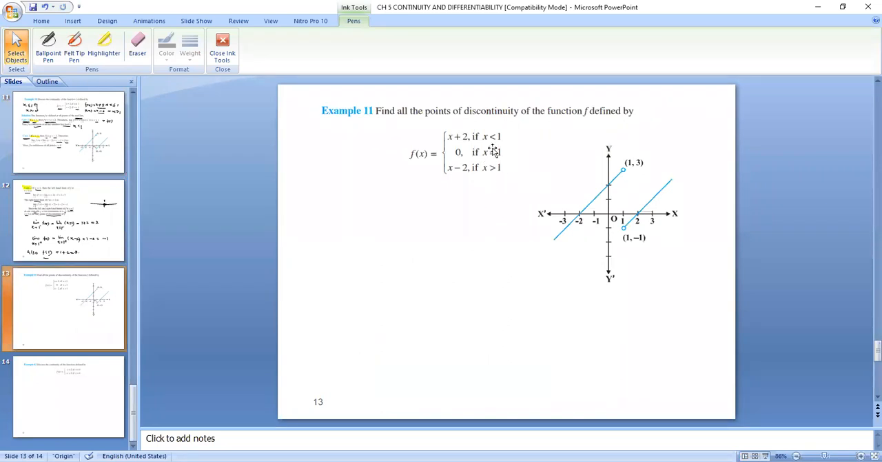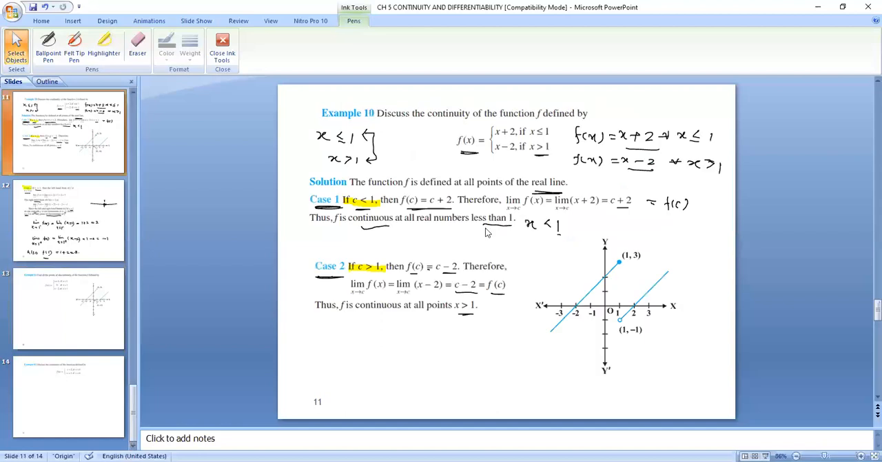Now solve this question. Right now you solve this question and tell me what is the answer. Discuss all the points of discontinuity of function f defined by. Same way you will be solving for c less than 1, for c greater than 1, and case 3 when x will be equal to 1. So solve this question the same way. You have the solution and tell me what the answer will be. Okay. I'm giving you 5 minutes. Try to solve it, then I'll solve it.